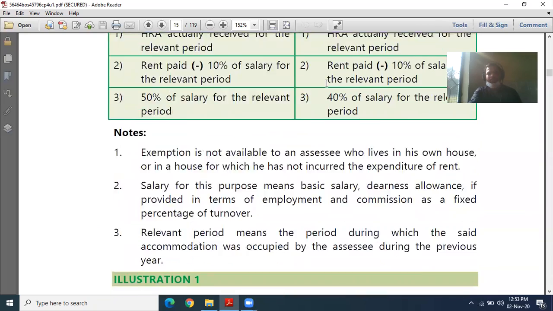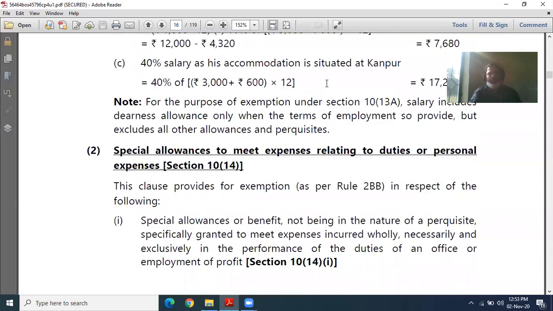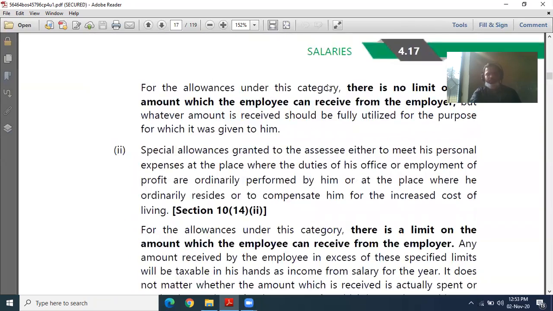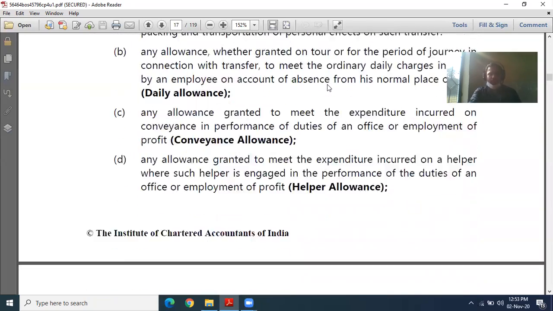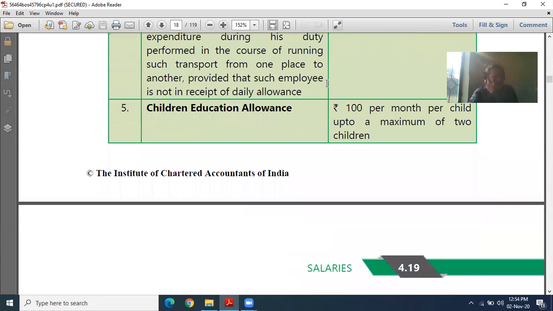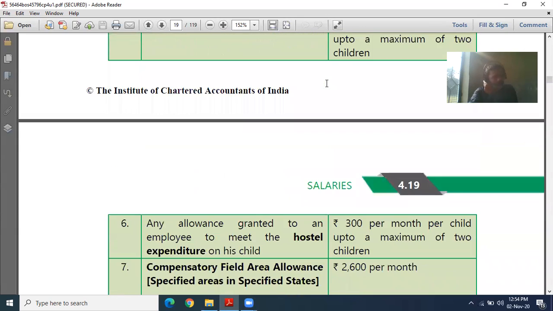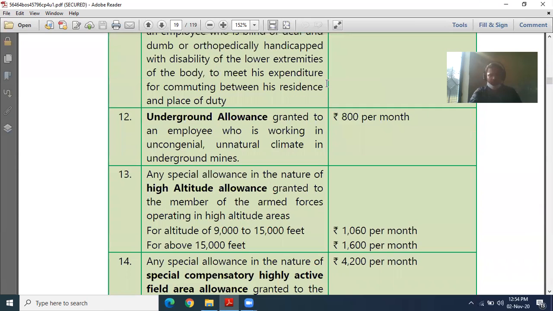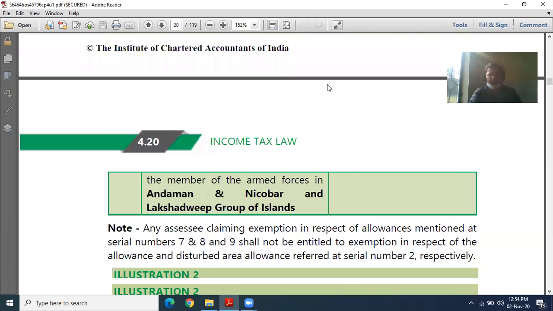We also discussed the 10(14) allowances in the videos. There are two types of allowances in 10(14): 10(14)(i) and 10(14)(ii). You have to remember all these allowances.